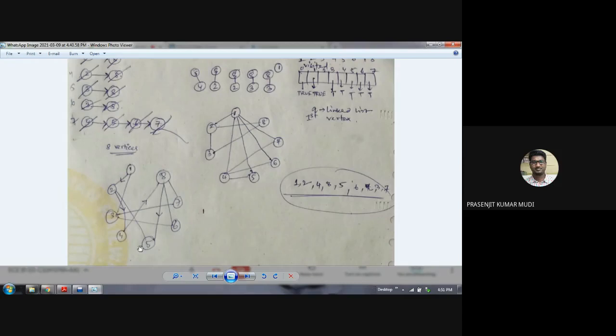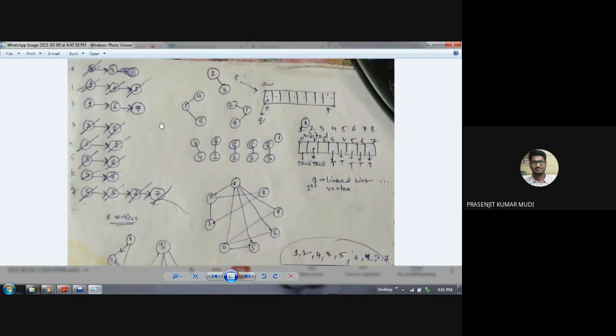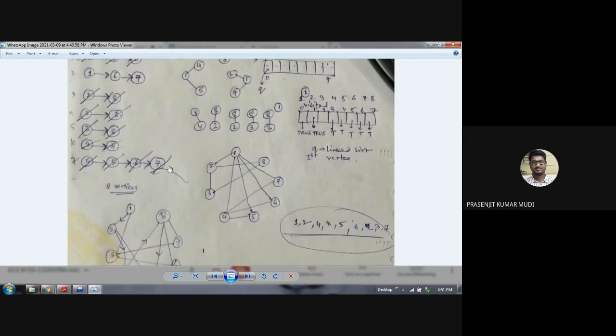That means you don't have to write a program based on different graphs. This program can be executed for any graph, undirected or directed. You just have to find the adjacency list on your own. Anyway, I will show.